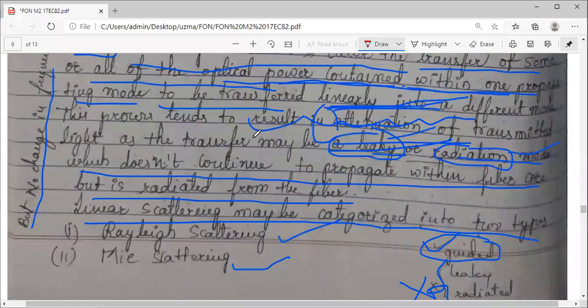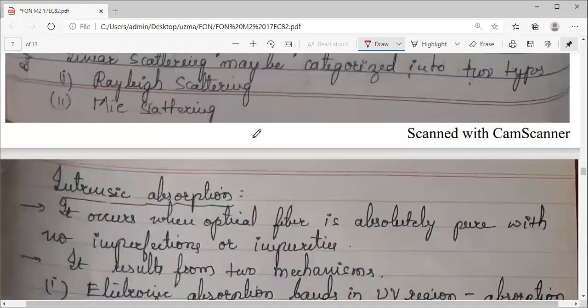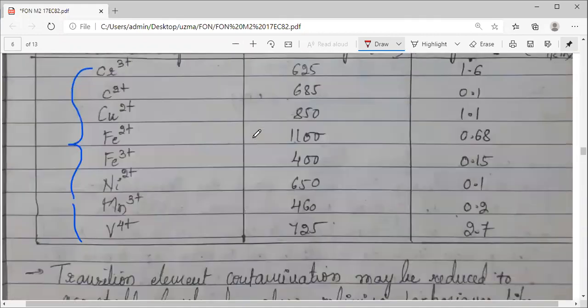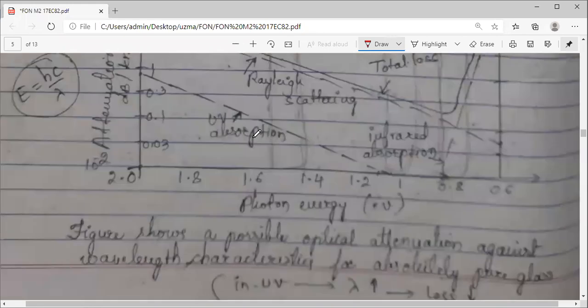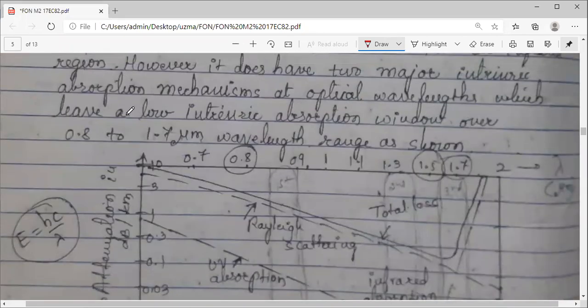In the previous session, we saw one graph depicting different scatterings. Here we have listed one statement: there is a low absorption window over the wavelength range of 0.8 to 1.7.